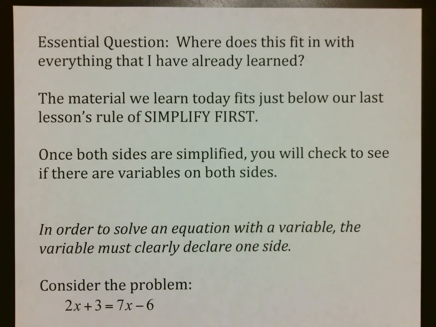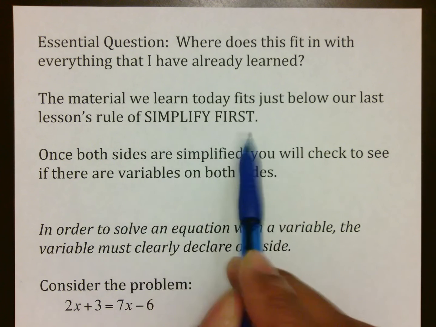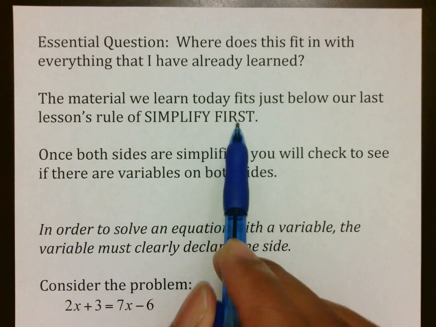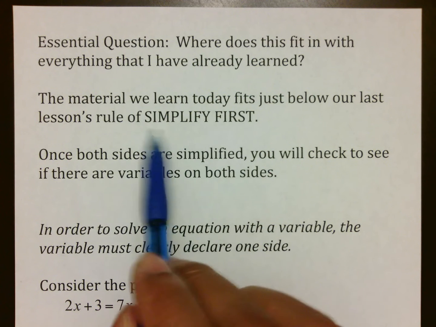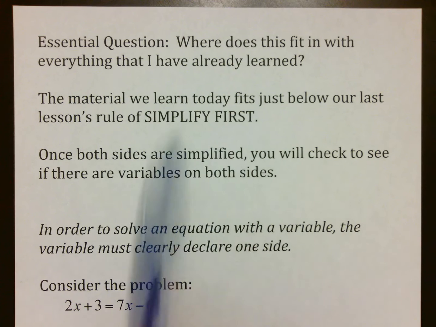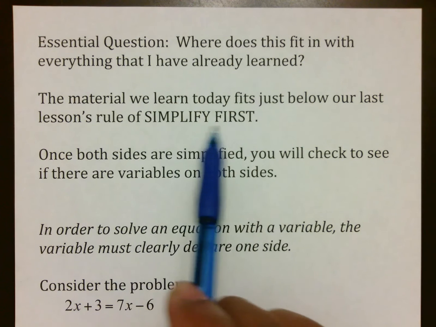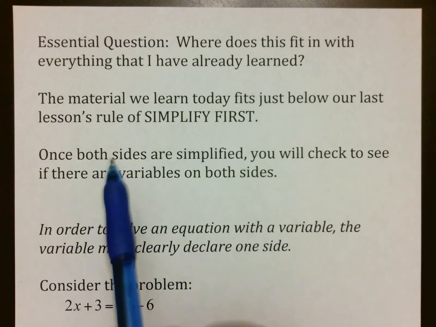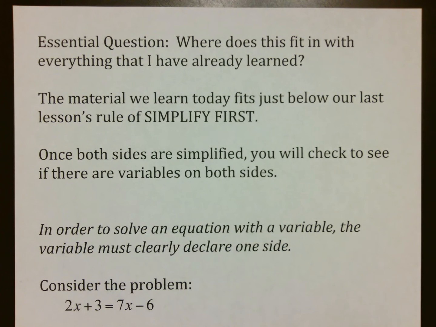The essential question is, where does this fit in with everything you've already learned? Pretty much the material we're going to learn today is just below our rule of simplify first. This is still going to be your number one strategy no matter what: simplify the left side completely, simplify the right side completely. That has nothing to do with solving. Simplify first just means that you want to make sure everything's in simplest form, and then once both sides are simplified, you check to see if you need to deal with variables on both sides.